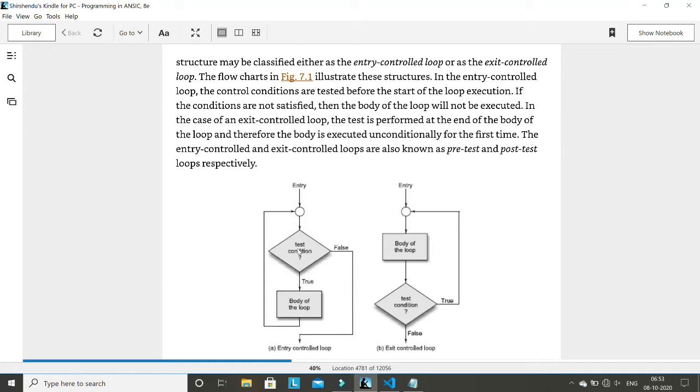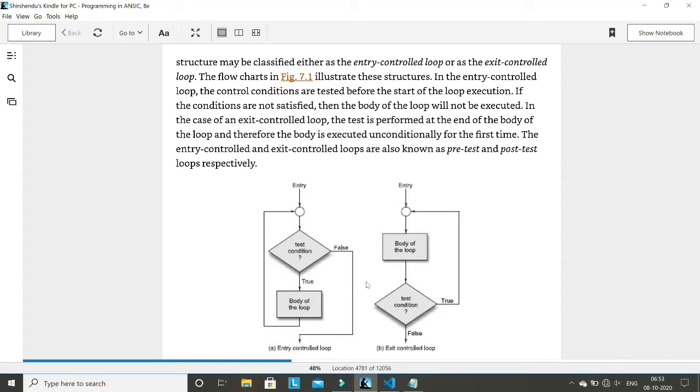Every time it executes this, it is called one iteration. Next time it comes, we call it the second iteration. Third time when it comes here, we call it a third iteration. So every time it's called one iteration. You have to remember this term because many times in future I may use this term called iteration.